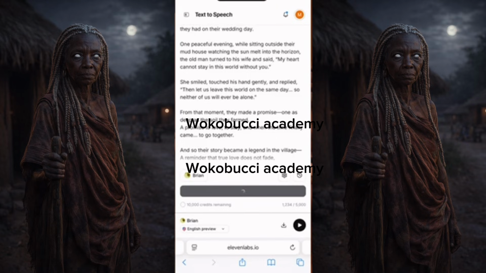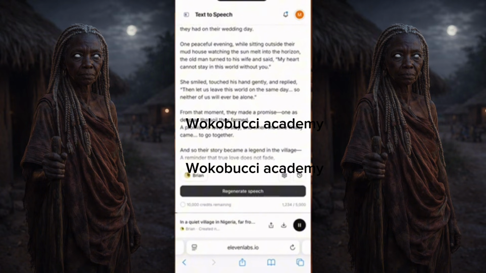And then we wait for our speech to generate. While our videos are generating, the speech is generating too. Remember, I have only generated two stories, two images, two videos. So yeah, we have this. Let's wait for this to generate. I'll show you how to save it into your phone as well, for you to be able to use it.